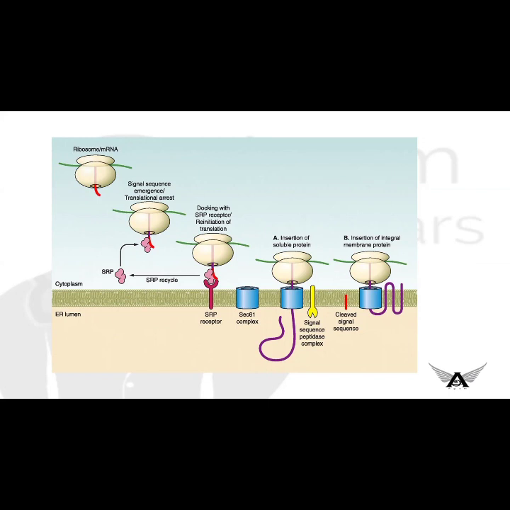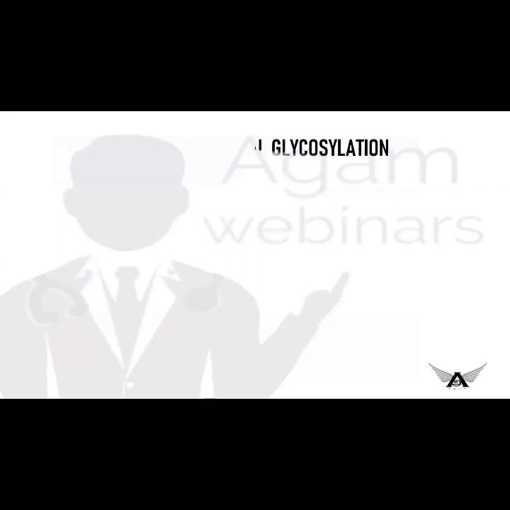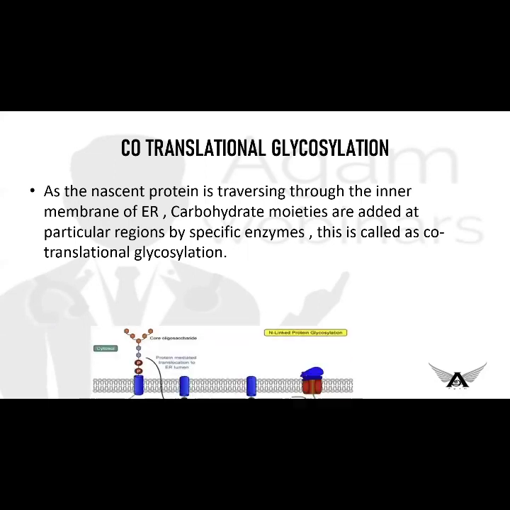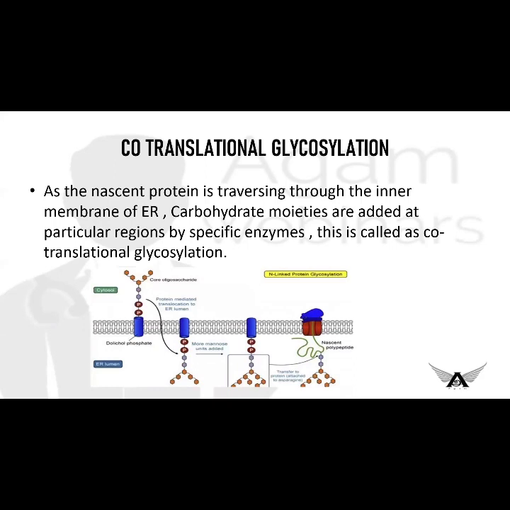And here one more additional point is there, that is called co-translational glycosylation, which means when the protein chain is synthesized and they enter the lumen of endoplasmic reticulum, some carbohydrate molecules are attached to the protein chain with the help of some enzyme. This process is called co-translational glycosylation. Okay, this is how the proteins of external secretions are secreted.